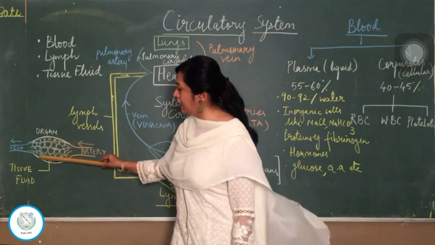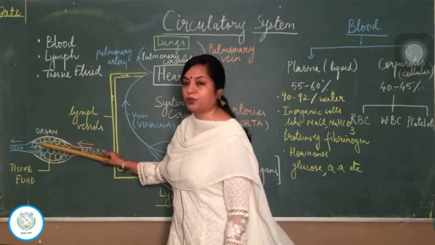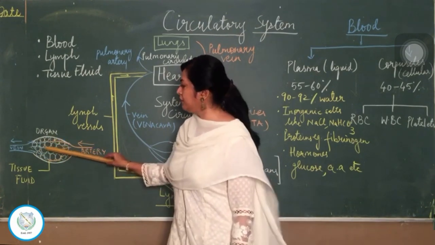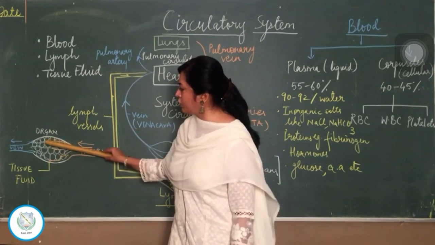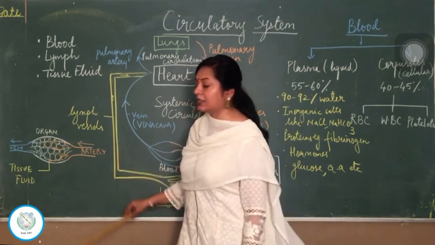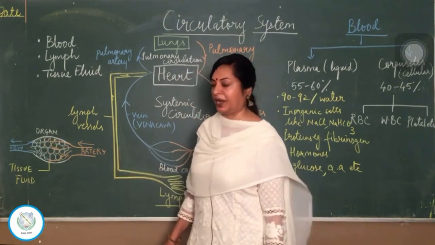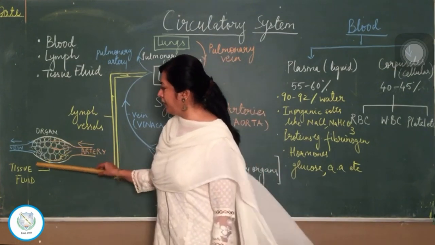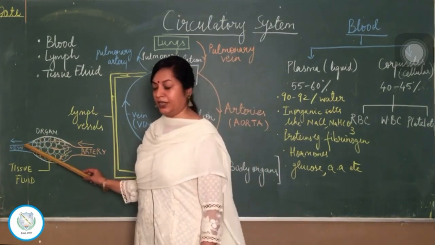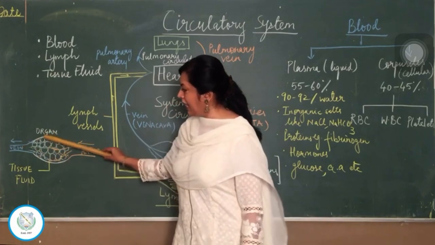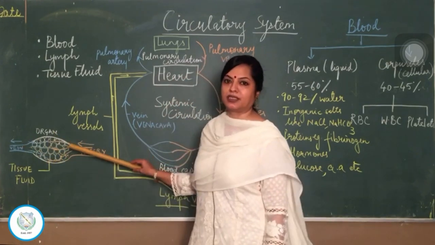And once they leak out, they surround the cells present in the organ. Here in yellow dots, I have shown this leaked liquid consisting mainly of plasma and white blood cells. This liquid will also contain nutrients and dissolved gases, and it will bathe all the cells in it.